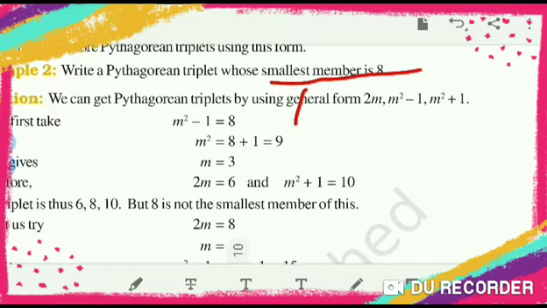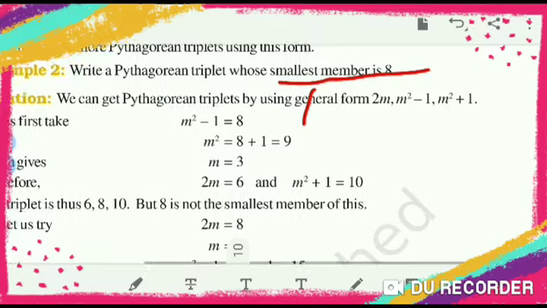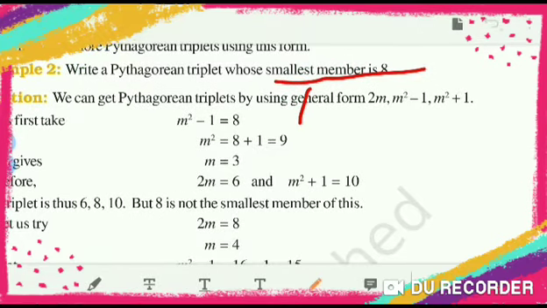Then 2m is equal to 6. How? 2 into 3 is equal to 6, and 3 square 9 plus 1 is 10. So we are getting 6, 8, 10. But here 8 is not the smallest number, it is the middle. So our assumption considering m square minus 1 is equal to 8 is wrong.